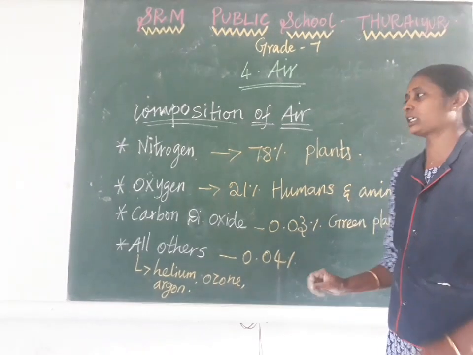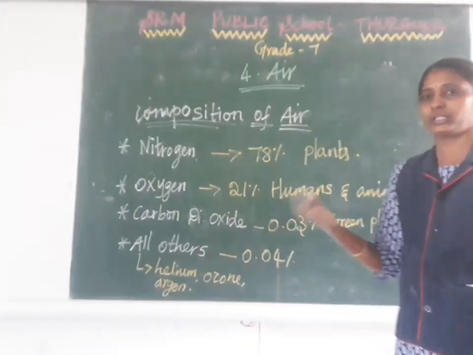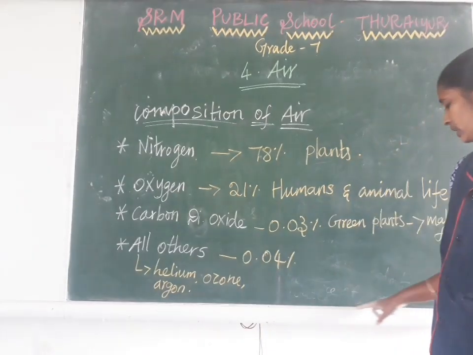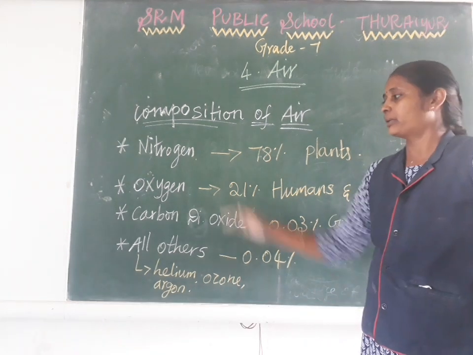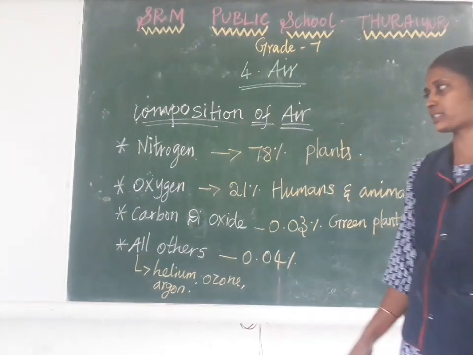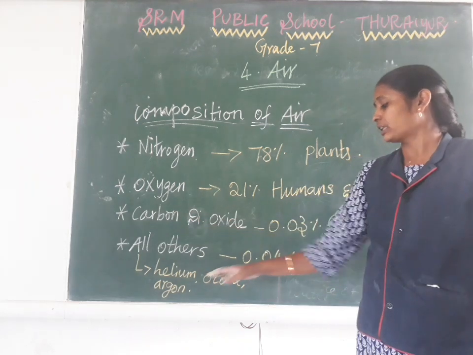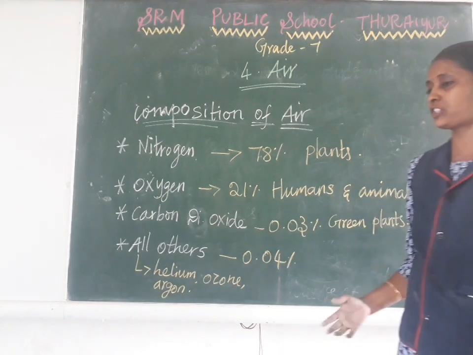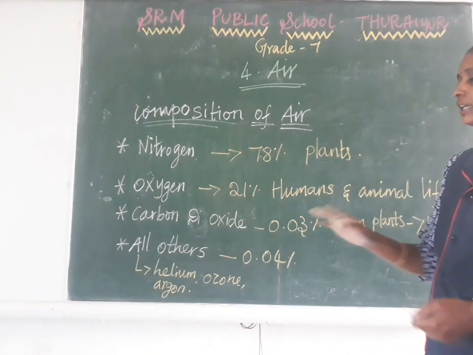air is called the atmosphere. The air covers our earth like a blanket, the way we cover our body at night. In the atmosphere, a variety of gases are present: nitrogen, oxygen, carbon dioxide, helium, ozone, argon, hydrogen. Like that, many gases are present in the atmosphere.